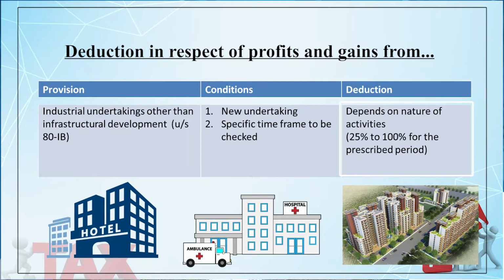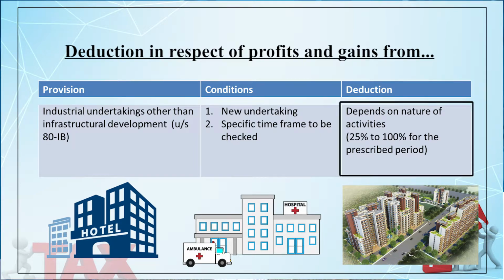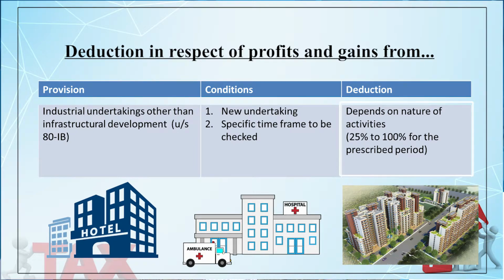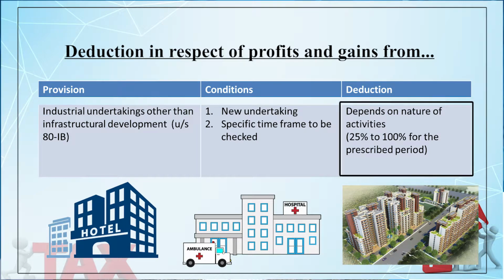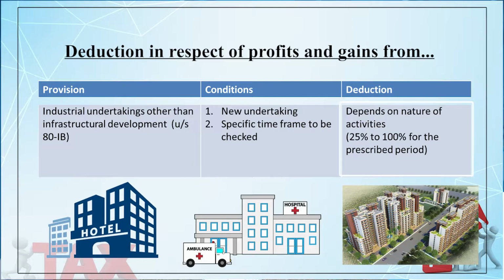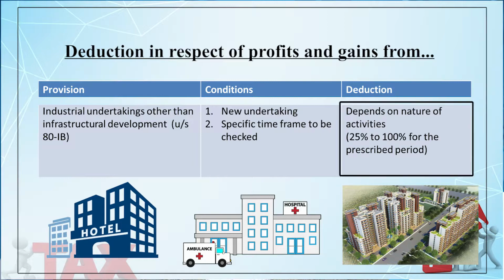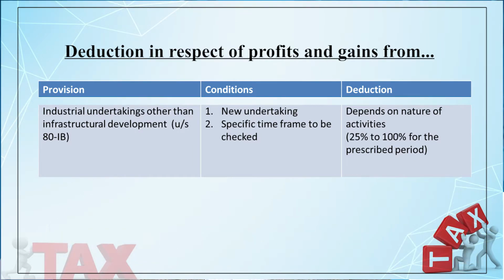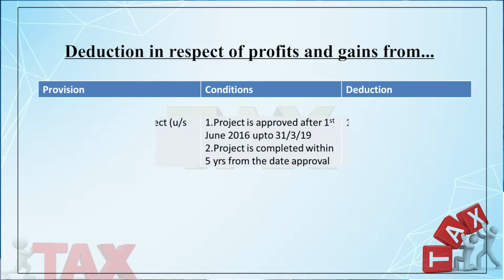Since conditions vary from nature to nature, the quantum of the deduction also varies from 25% to 100%, and the prescribed duration is also varied on the basis of the nature of the business. So 80IB is meant for the industrial undertaking other than the infrastructure development, which I have mentioned in 80IA. Then you may consider 80IBA, profits from the housing project.